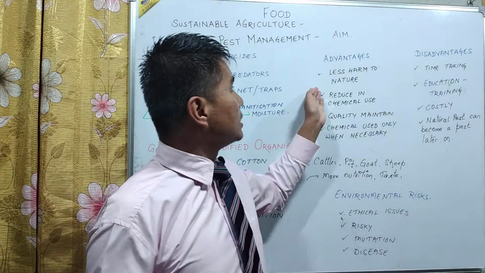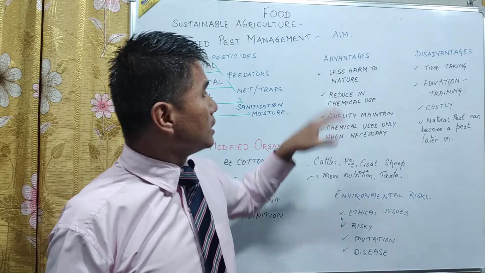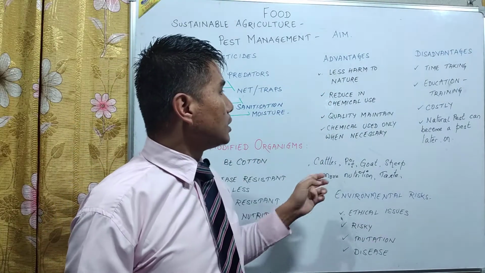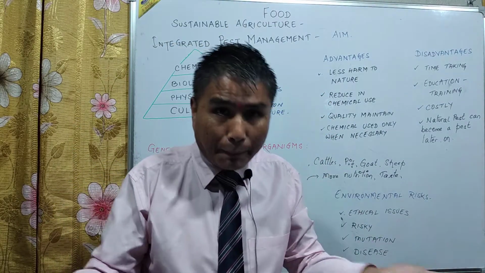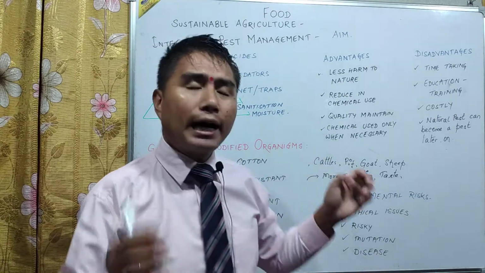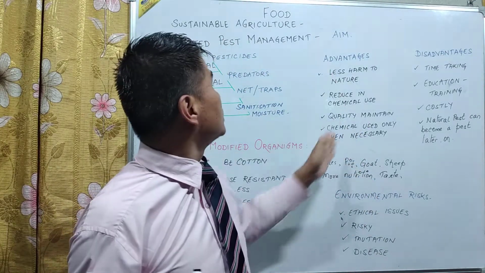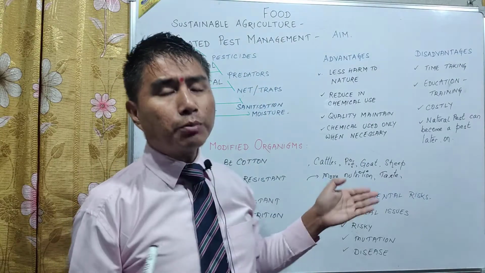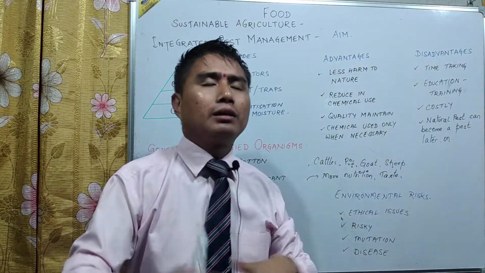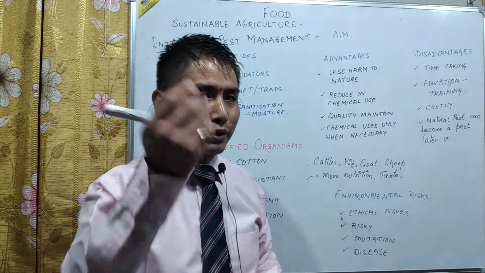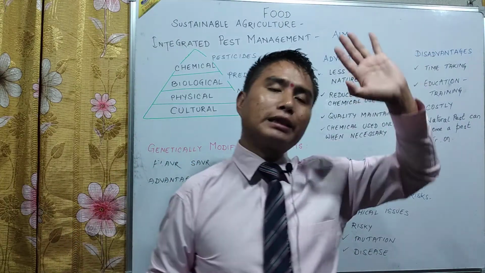Advantages: it causes less harm to nature. There is less use of chemicals. The quality of the product can definitely be maintained, and chemicals are used only when necessary. Apart from that, there are a lot more advantages of integrated pest management, but there are certain disadvantages also. For example, it is a very time-taking process.